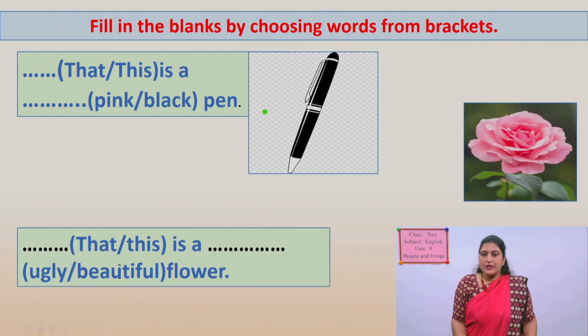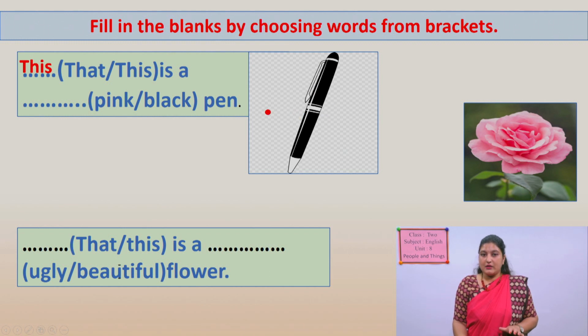Okay, so you can choose the correct words by looking at the picture. Okay, is it near from this sentence or far? It is very near. Yes, so you can write here this or that if there is near something. What should you say? This. Yes, good. This is a pink pen or black pen. What is the color of this pen? Yes, it is black pen.